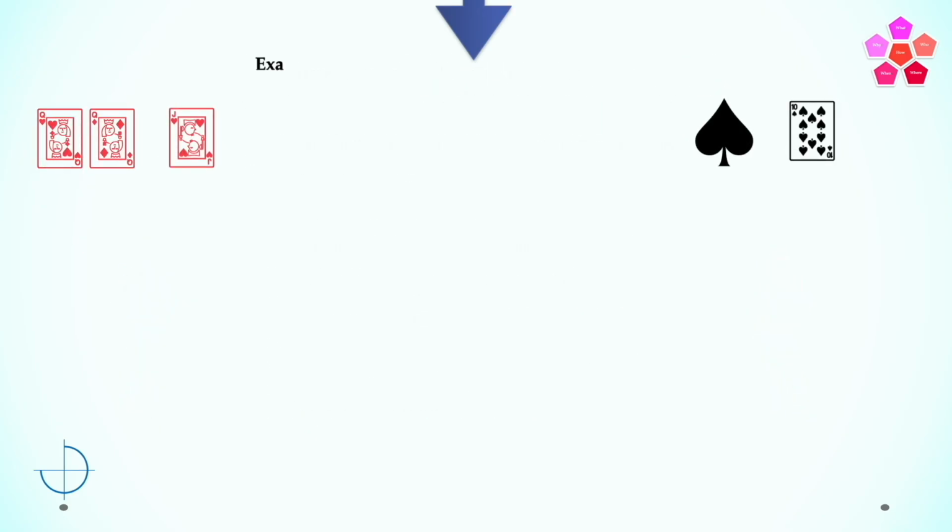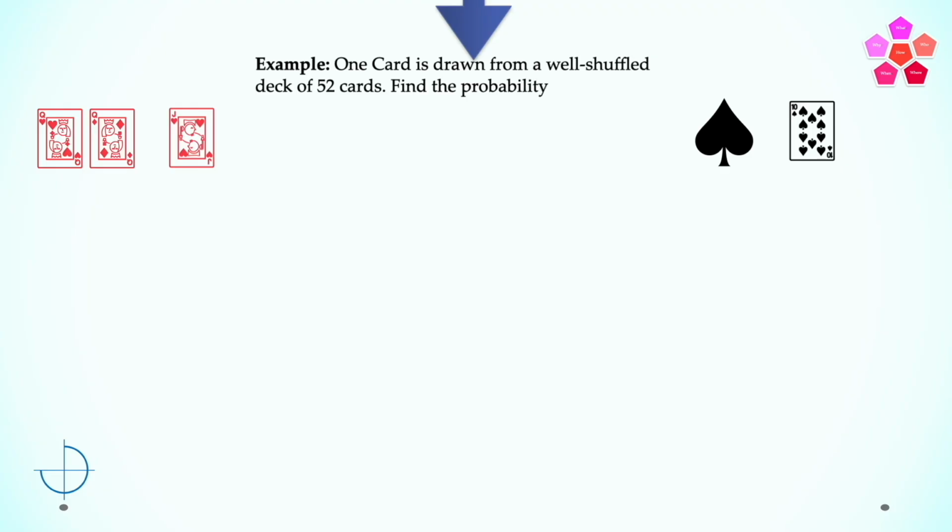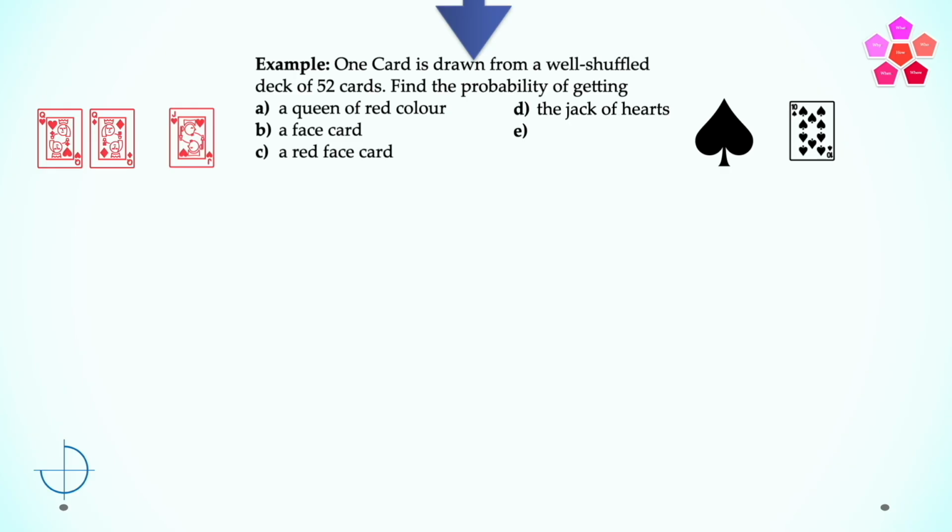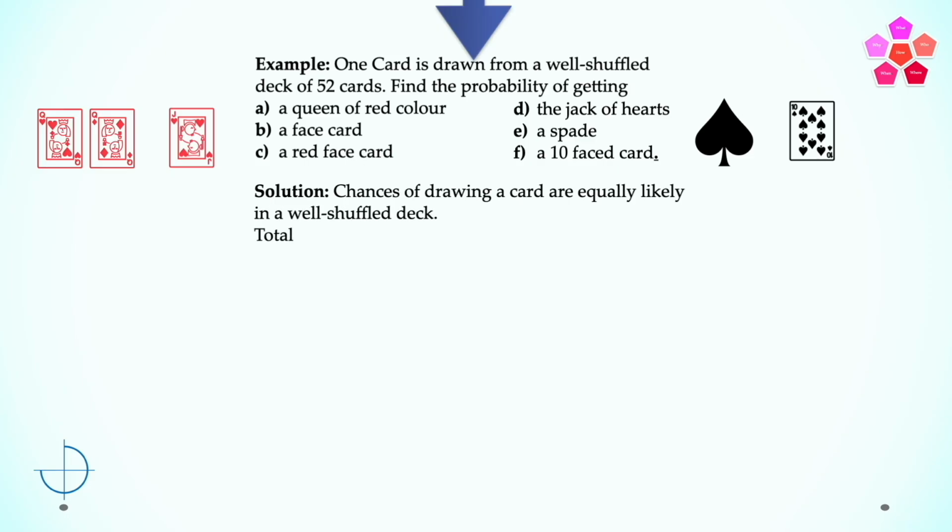Let's take another example. One card is drawn from a well-shuffled deck of 52 cards. Find the probability of getting a queen of red color, a face card, a red face card, the jack of hearts, a spade, a 10-faced card. I know these are 6 possible parts of a question, but let's tackle it one by one. So the solution, chances of drawing a card are equally likely in a well-shuffled deck. Total number of outcomes possible is equal to 52.